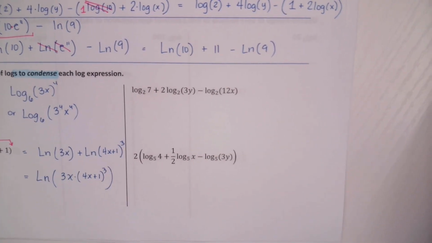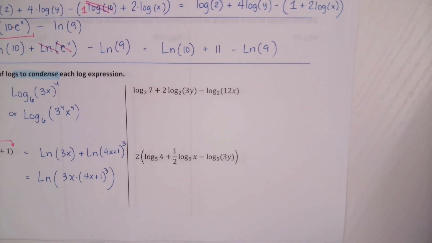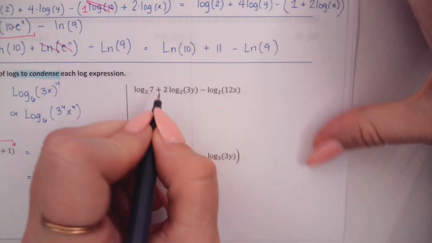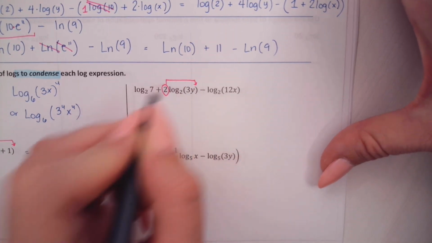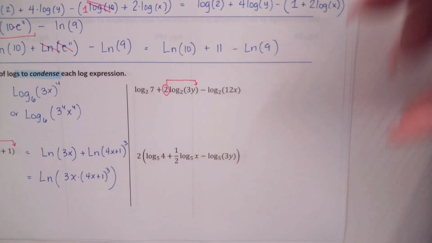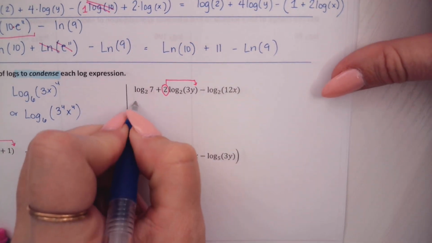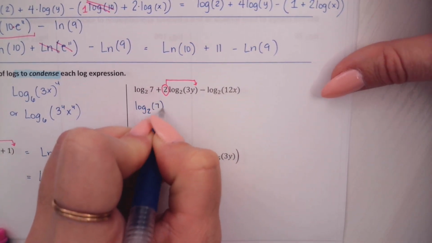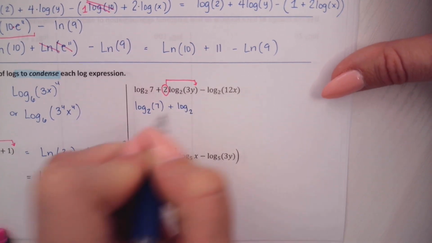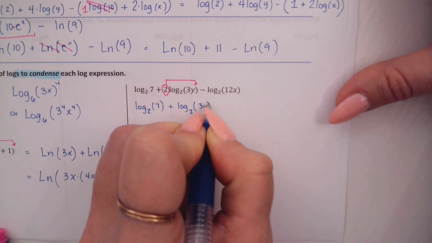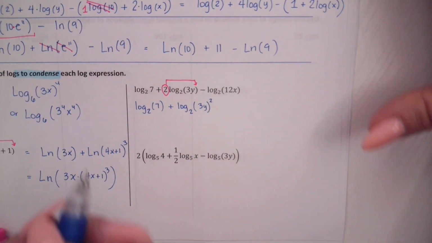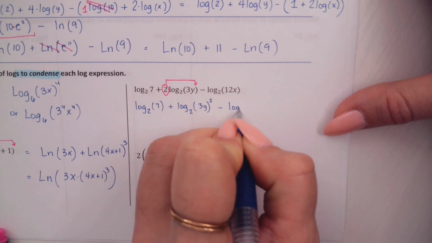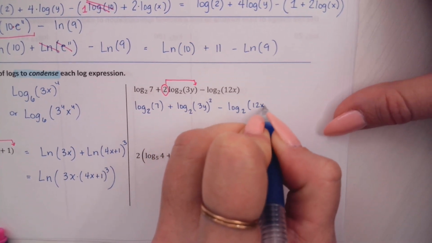Again, we normally start by doing quotient property, product property, and then power, so we're going to reverse that. So we're going to start and look for any powers. Do I have any things that need to go back and be powered? A 2, yes, I got that 2, that's the coefficient here, that needs to go back up here. Log base 2 of 7 plus log base 2 of 3y. If the 2 was in the argument, it would cancel out. Log base 2 of 12x.